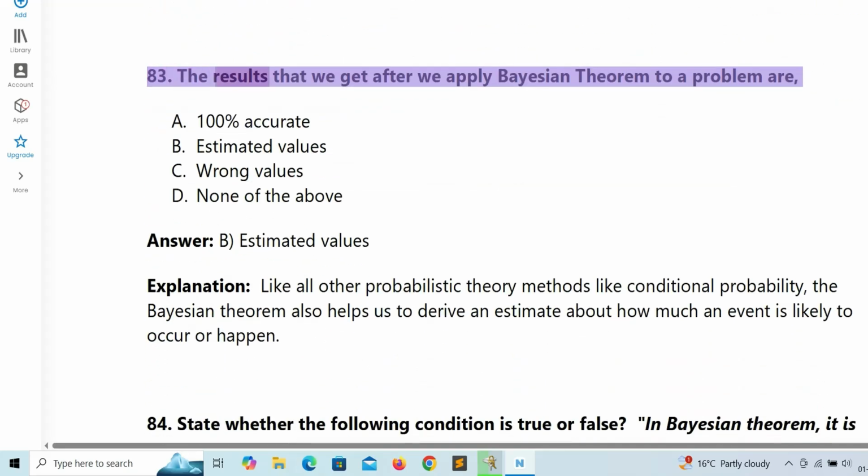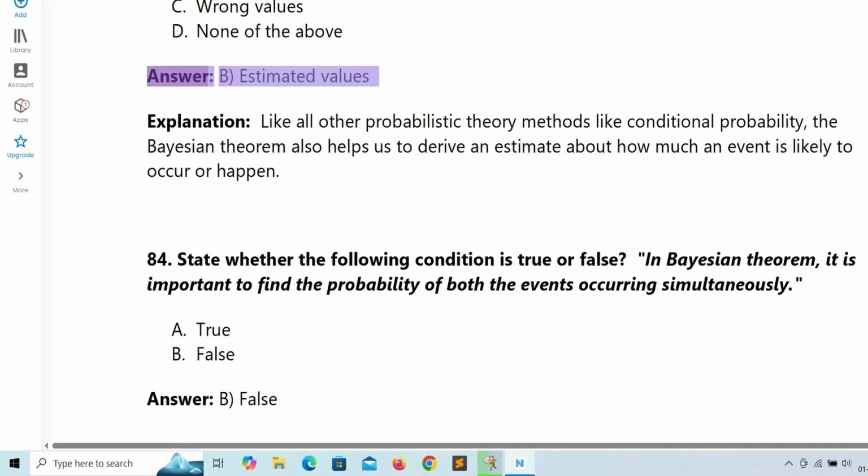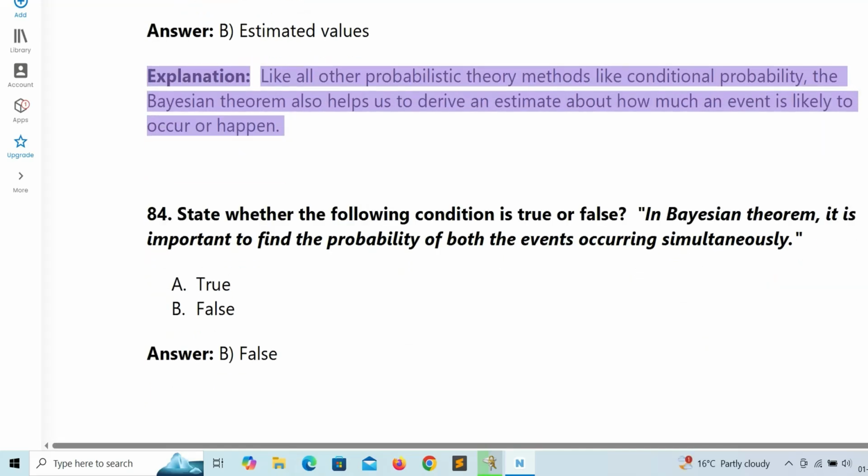83. The results that we get after we apply Bayesian theorem to a problem are: A. 100% accurate. B. Estimated values. C. Wrong values. D. None of the above. Answer: B. Estimated values. Explanation: like all other probabilistic theory methods, such as conditional probability, the Bayesian theorem also helps us to derive an estimate about how likely an event is to occur or happen.